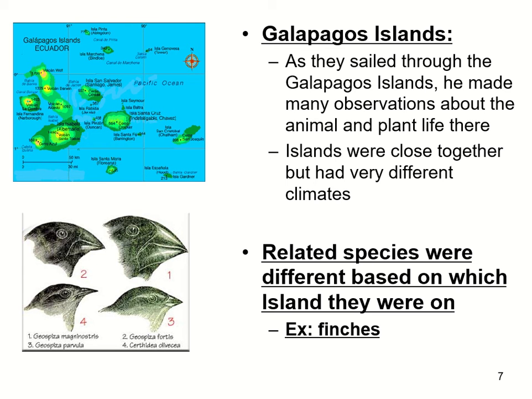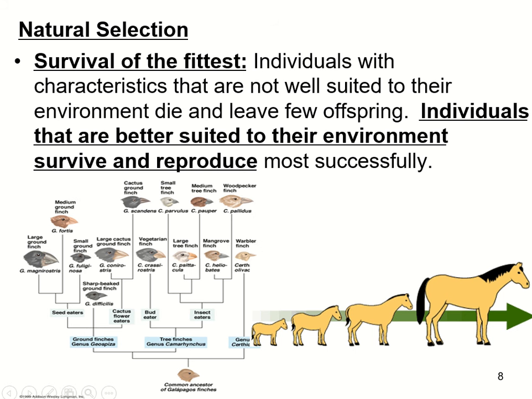Okay, when they got to the Galapagos Islands, he made many observations about the animal and plant life there. These islands were very close together, but they had very different climates. What he found is that related species were different based on which island they were on. So again, with the finches, he noticed that their beak size was very different based on which island they were on and the vegetation available to them there.